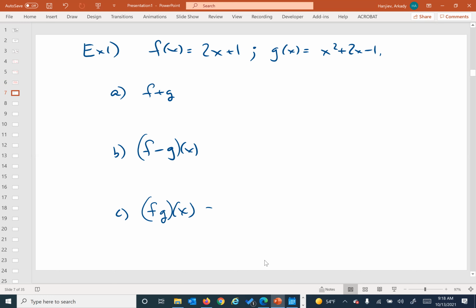So on the first one, I'm not even declaring my variable. That's just one way to write it. And it means the exact same thing as f plus g of x. Right? x is assumed to be there.